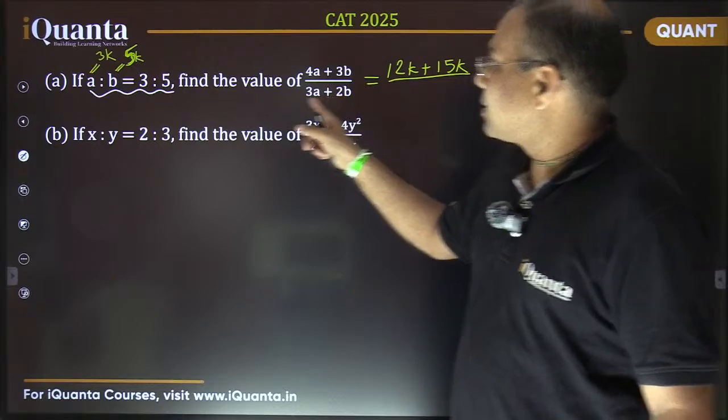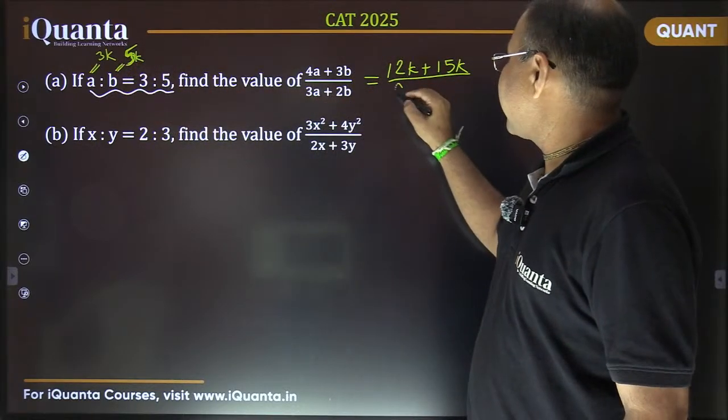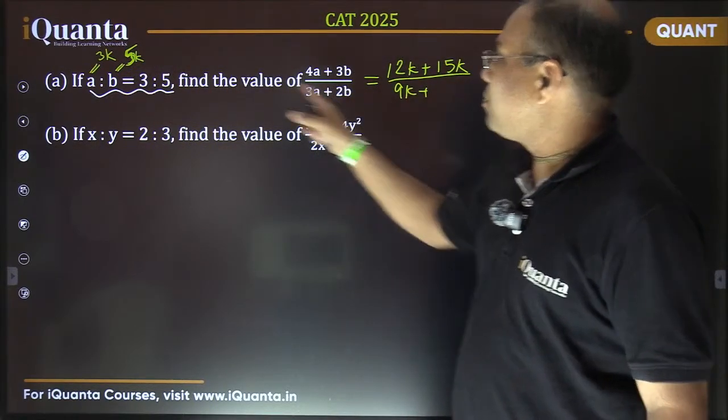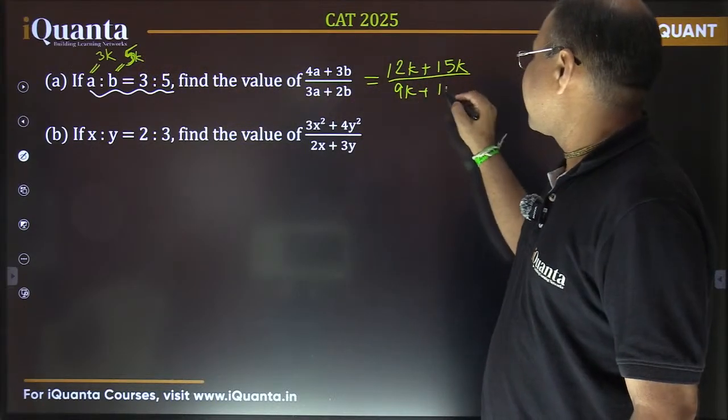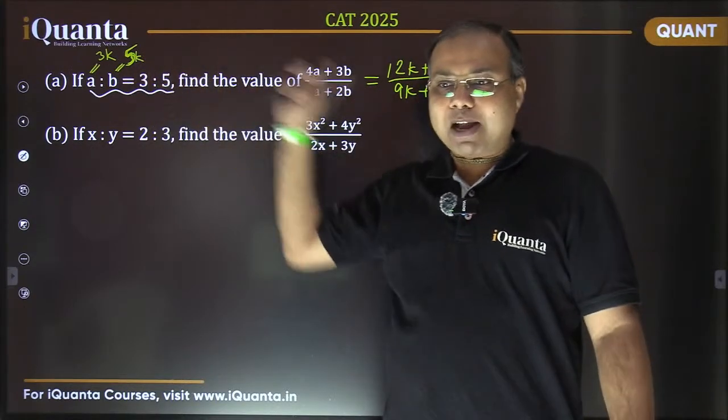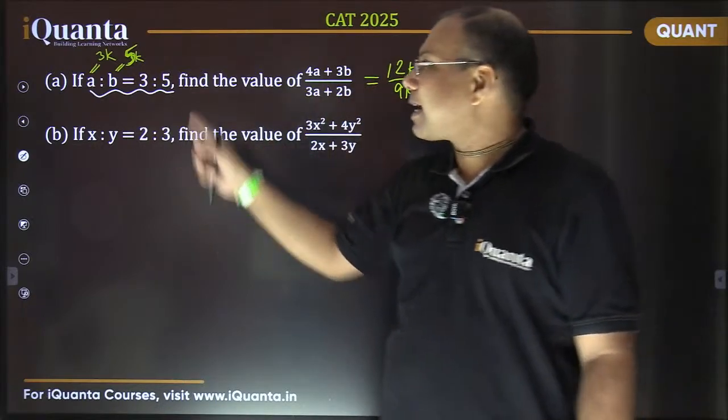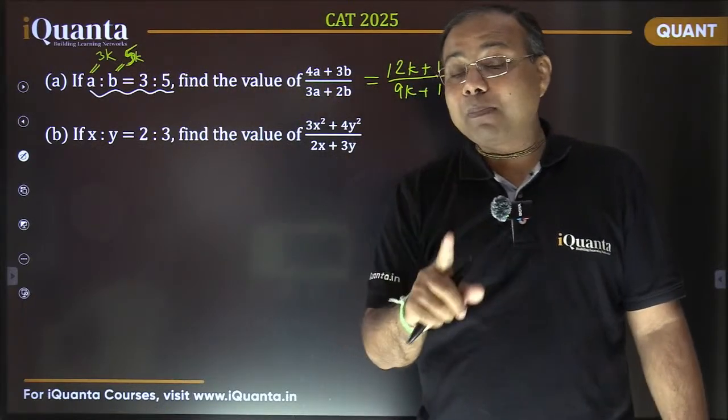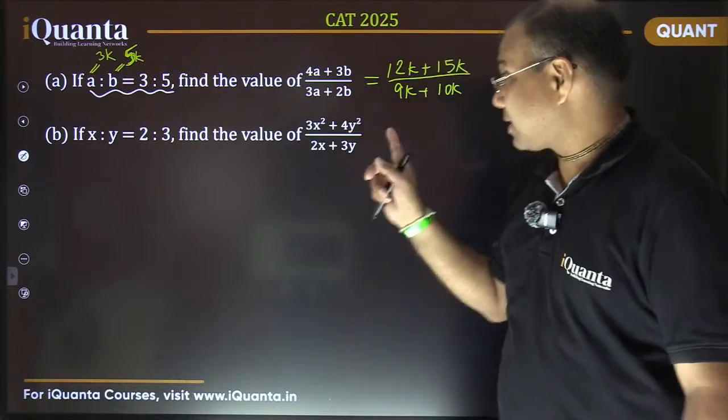Upon, this is again 3 into 3, that is 9K. And 2 into B, that is 5, 10K. I have just substituted these values here. I could have substituted directly 3 and 5 also, but there is some problem there. I will just mention that.